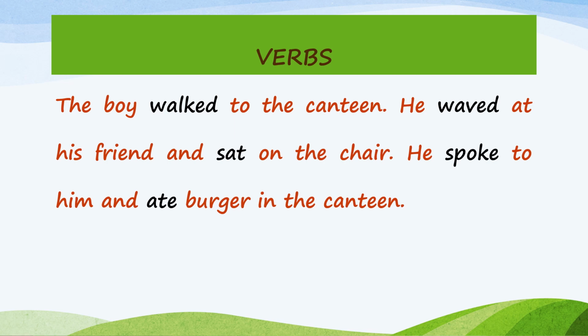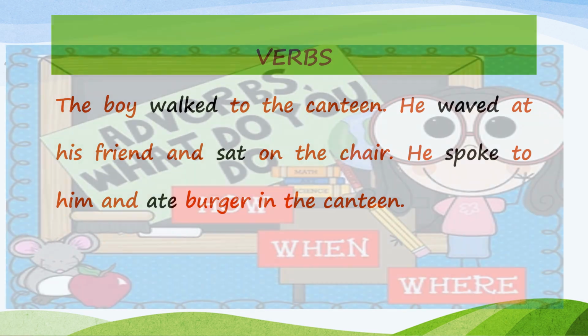Now, the black highlighted words are verbs, children, because as you see, walk is an action or a work. Waving hands, it's an action. Sat, sitting is an action. Spoke, speaking is an action. Ate, so eating a burger is an action. These are all actions or some works done. So they are called verbs.